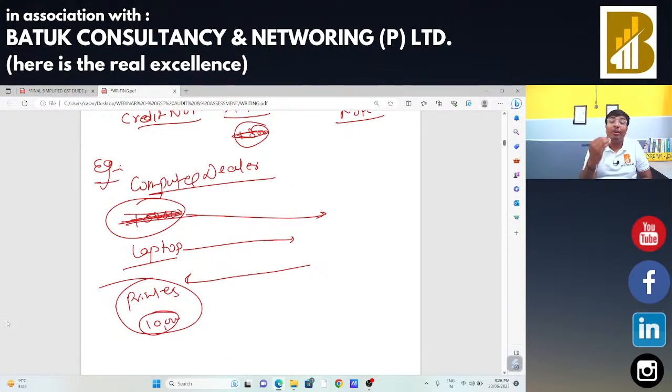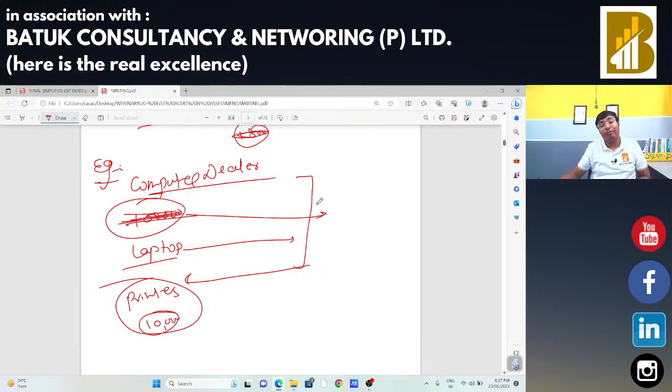In that case, what will be the value on which I need to charge the GST? Because monetary consideration is just 10,000 rupees and the printer is non-monetary consideration. So how can we decide the value of the printer, and how can we decide the value of the laptop, and what will be the value on which we need to pay the GST? In this situation, we need to take the reference of rule number 27.